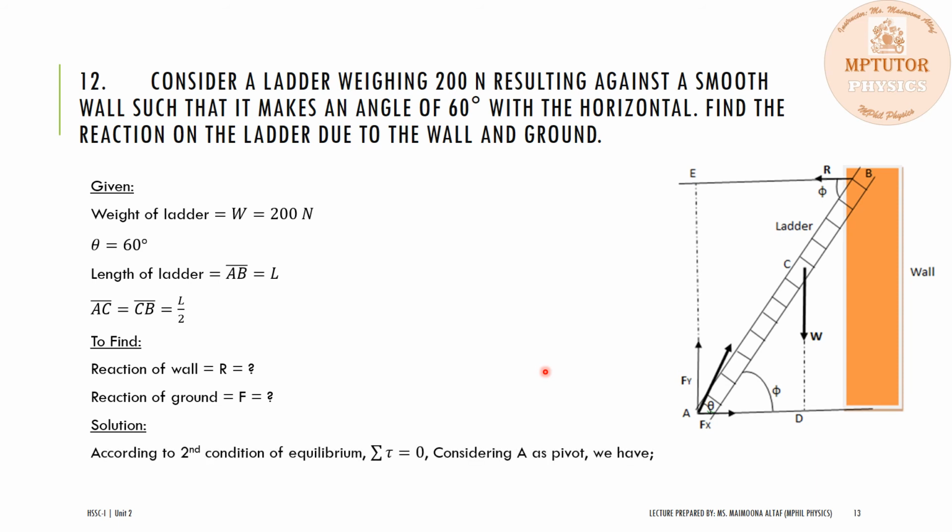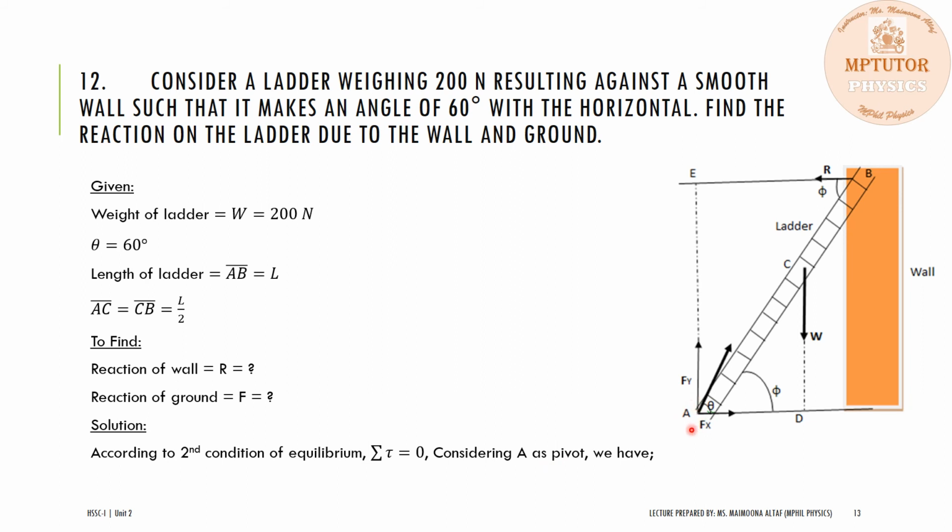First of all, according to the second condition of equilibrium, the sum of all the torque acting on a body must be equal to 0. And for that we have to consider a point as a pivot, the axis of rotation, which we consider. So let's consider the point A as a pivot, this point.